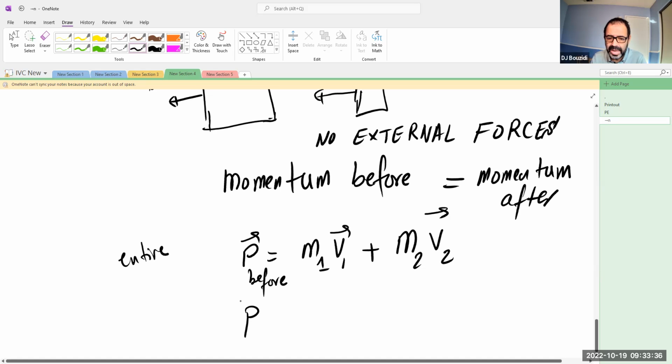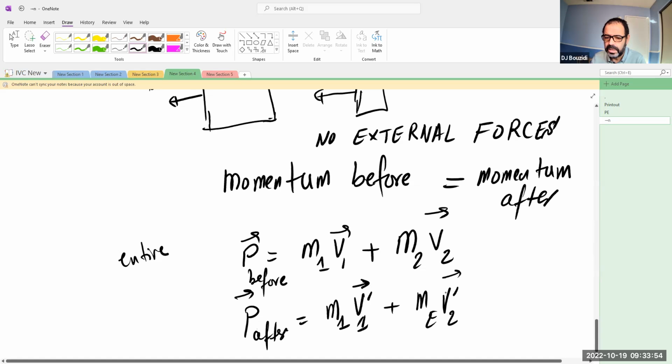Now, the entire system will have a momentum after, which is the mass of the first one times its new velocity, and I'm going to put a prime in here just to distinguish it from the first one. And the second mass will be moving with a different velocity, not necessarily equal to the initial velocity. That's why I put a prime in there.